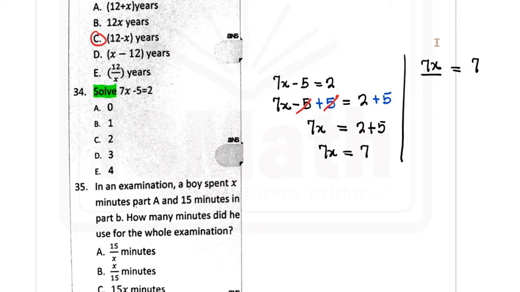So when I divide both sides by 7, I'm going to be having 7 here 1, 7 here 1. So we have this is equal to 1. So your x is equal to 1. That's the value. So the option is B.